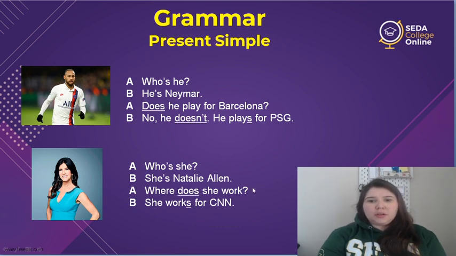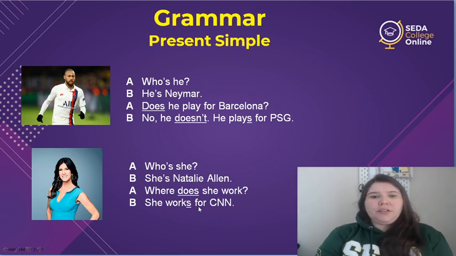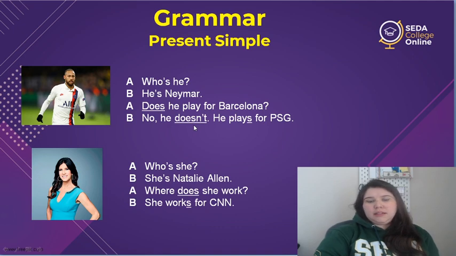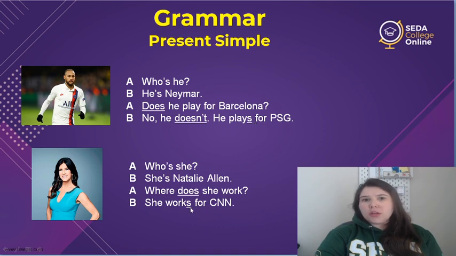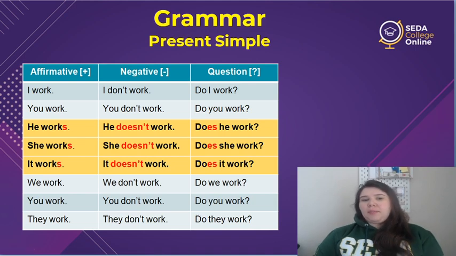And here another question with does. Also, the negative form here. No, he doesn't. And the affirmative, he plays.